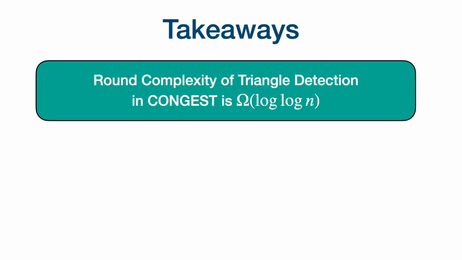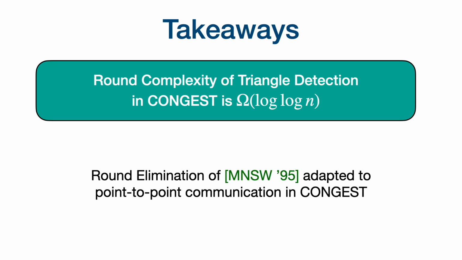I am going to conclude now. The main result we showed is that round complexity of triangle detection in the congest model is omega of log n. And the main technical tool was the round elimination framework of Miltersen et al. And we dealt with a lot of correlation between the first round messages and the n-round instance. We adapted this round elimination protocol for the point-to-point aspects in the congest model.